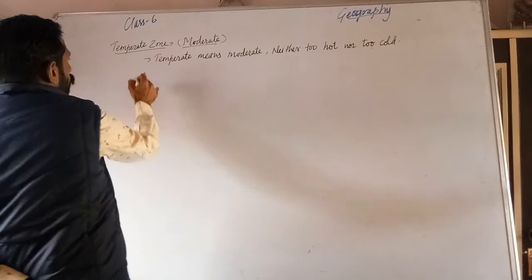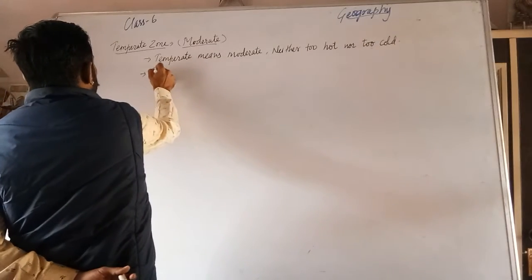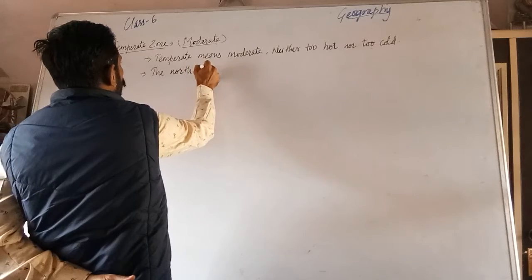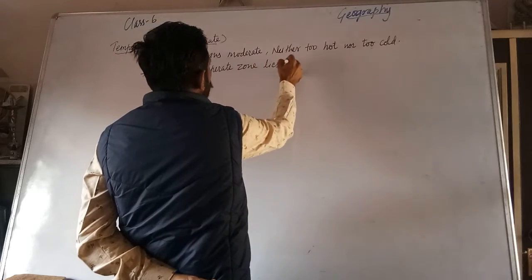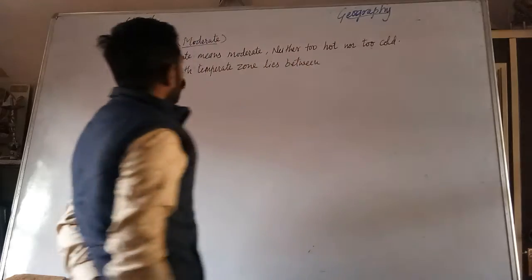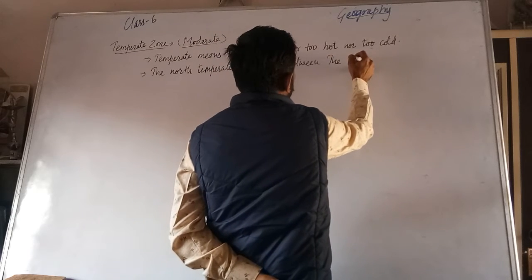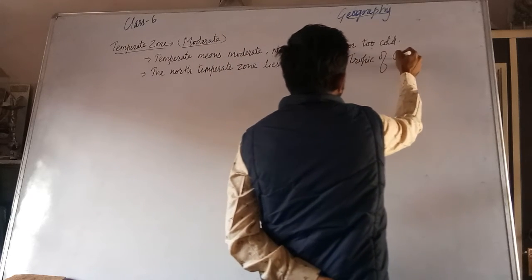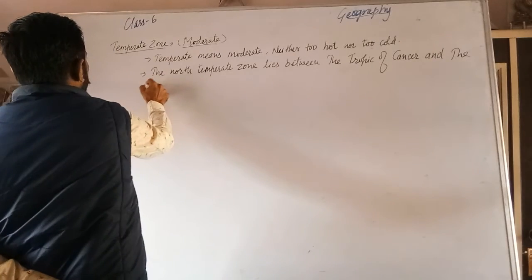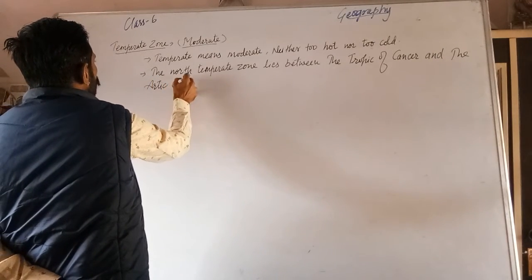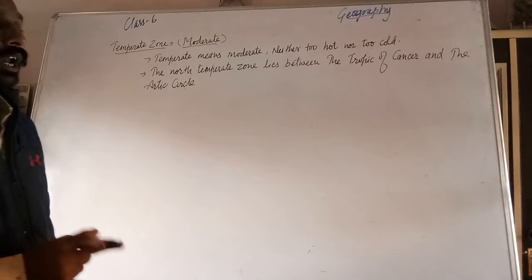On the north side, the north temperate zone lies between the Tropic of Cancer and the Arctic Circle.